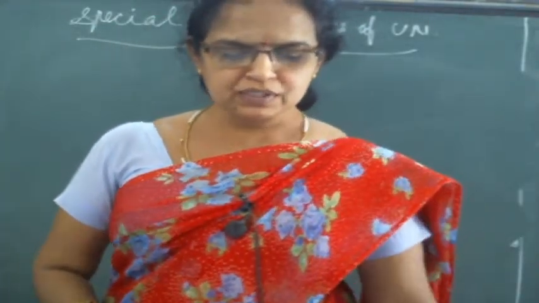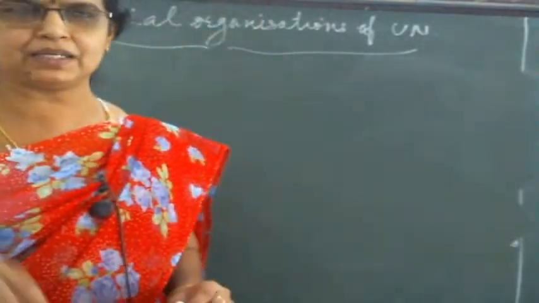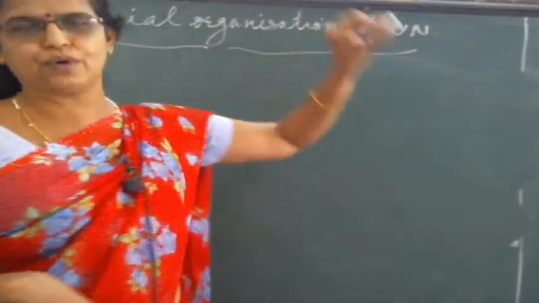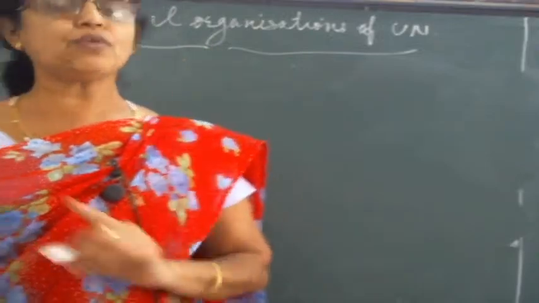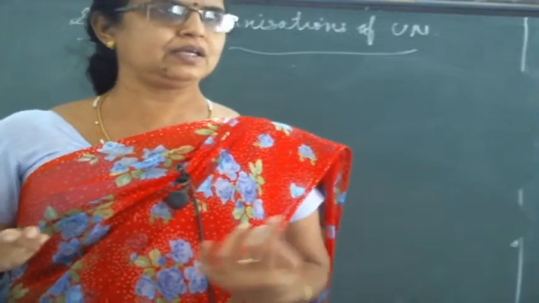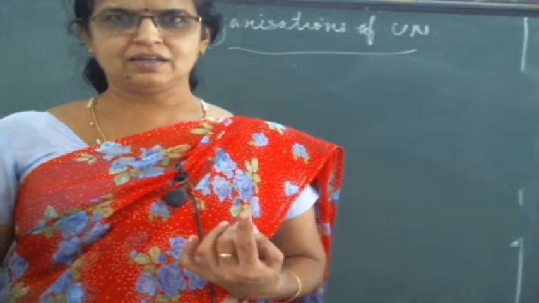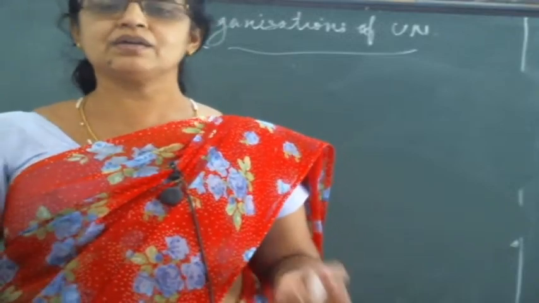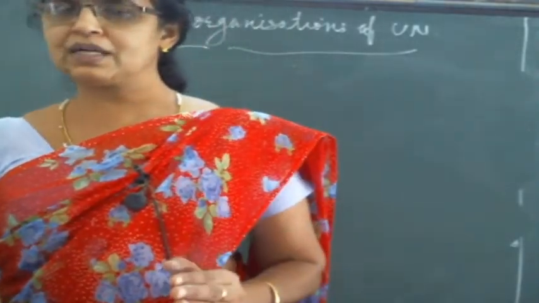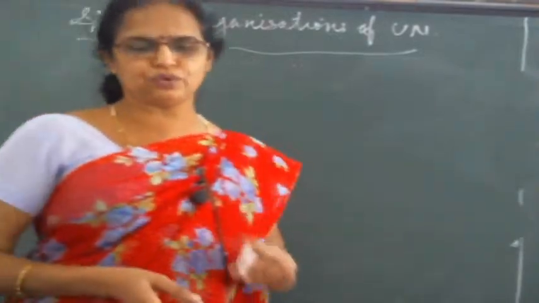Now we move to some other organizations, not organs. 6 organs we had completed, 6 organs of the UN. Now special organizations of the UN. See, organ and organization are different words. We have different organs in our body, yes, no, but organization is different. Many organizations are there related to different offices, different buildings and different associations. So organ is entirely different from organization. Now we learn about some special organizations of the UN.